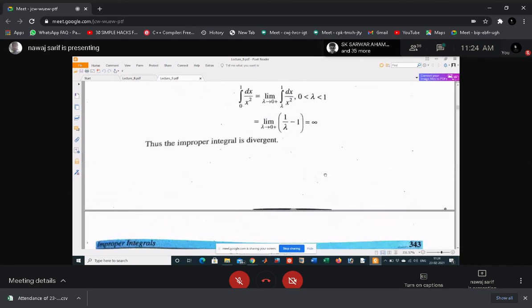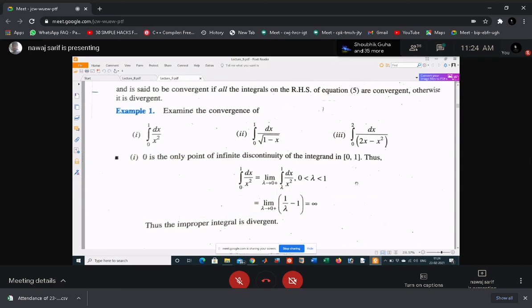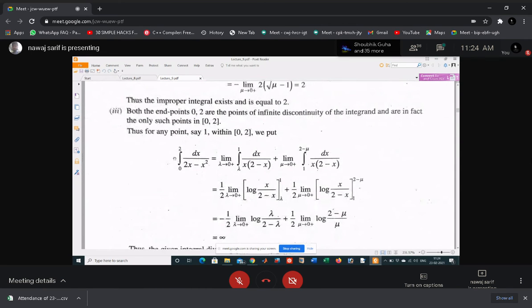Similarly, see the third example, integral 0 to 2 dx by 2x minus x square. What is the point of discontinuity in this case? 0 and 2 both are points of discontinuity. So now how will you solve this? Just try to apply the third definition.